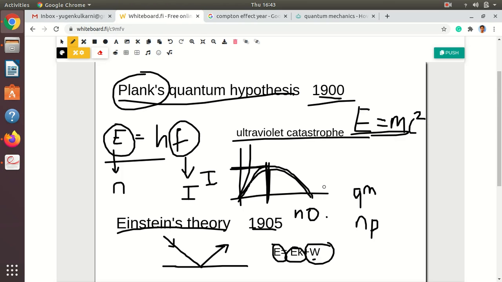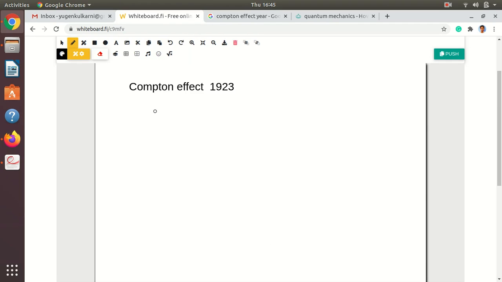So this was the misconception: that we are using the frequency term, so we should use wave theory. We don't actually need it to explain the photoelectric effect, but we can use it because we now agree that wave and particle nature are simultaneously present in light. There is also confusion about simultaneous, but we will talk about that in further videos. The next effect is the Compton effect, which was explained using the particle nature of light in 1923.